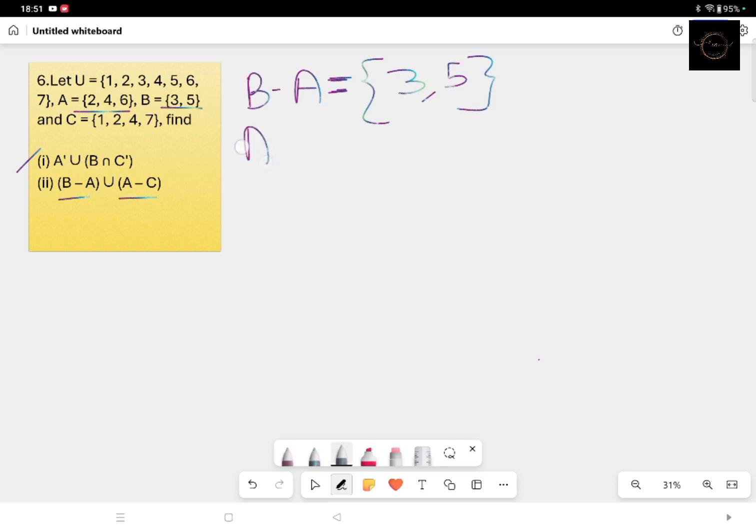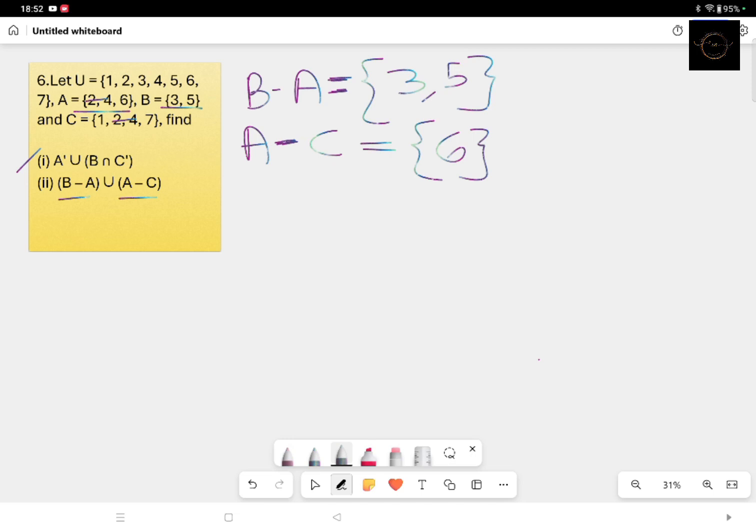And what is A minus C? A minus C means elements in A but not in C. So 2, 4, 6 are elements of A and 1, 2, 4, 7 are elements of C. Only the element 6 is present in A but not in C. Look, 2, 4 is in C also, so we can't take 2, 4. What is the element left out in A? That is 6. So A minus C equals 6.